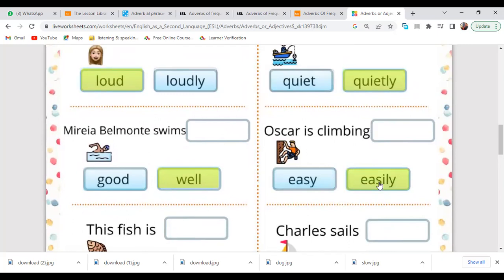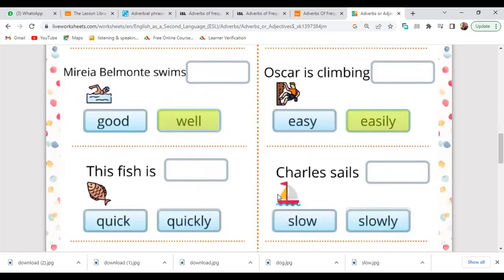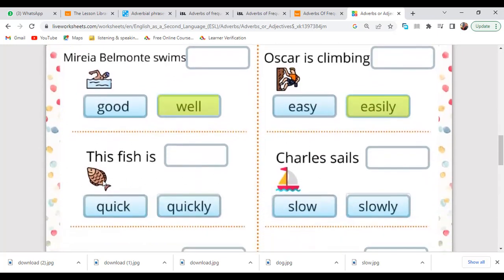Now let's have a look at this adjective easy. It ends with the letter Y. If the word ends with Y, we simply cross it out and change it to I and then add ly. This fish is, we want to describe the fish, which is a noun.